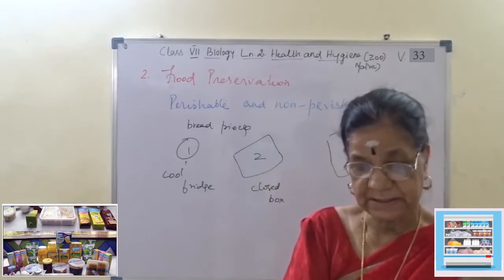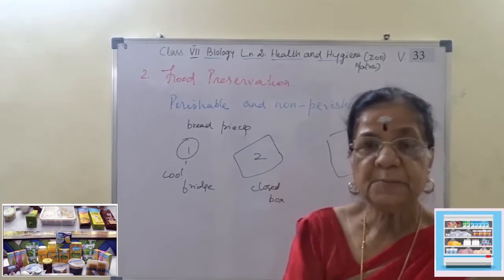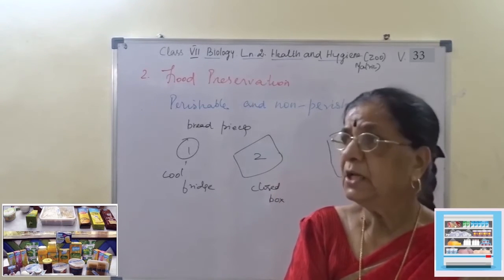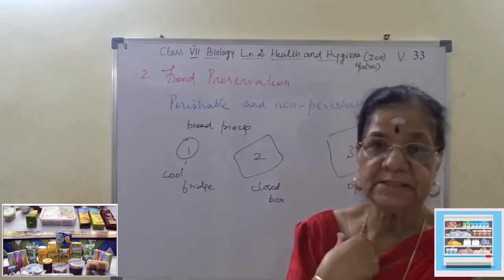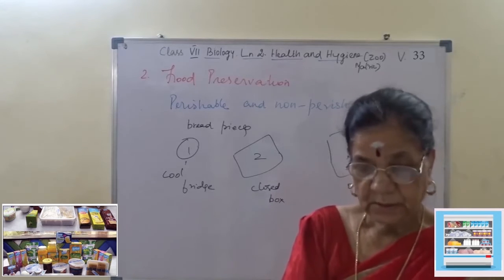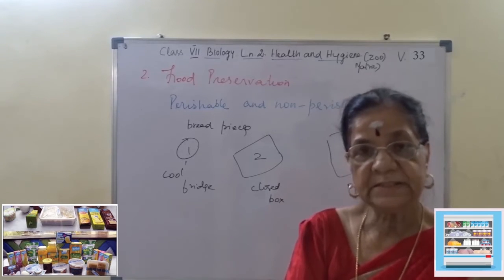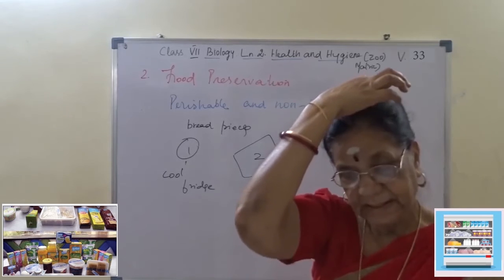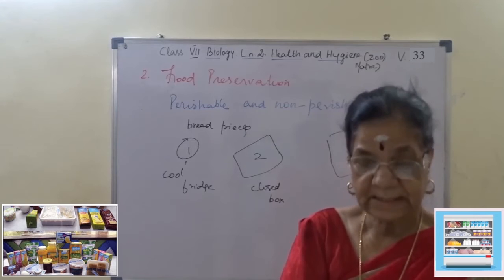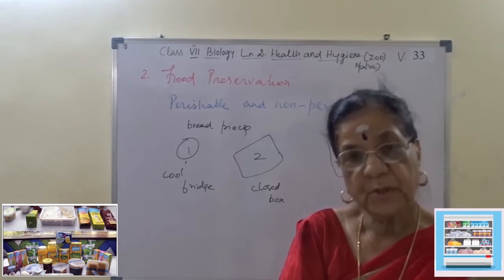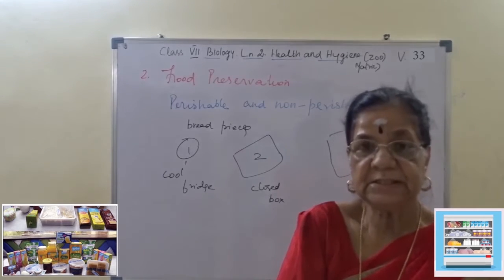It is food spoilage. Food is prone to microbial activity. Prone ஈஸியாக பிடிச்சிக்கிறது. Food is prone to microbial activity if it is not kept in hygienic conditions. So I repeat, food is prone to microbial activity if it is not kept in hygienic conditions. If it is kept exposed to air for too long, if it is handled with dirty hands, spoilage can occur. So spoiled food can be easily identified by its change in appearance.